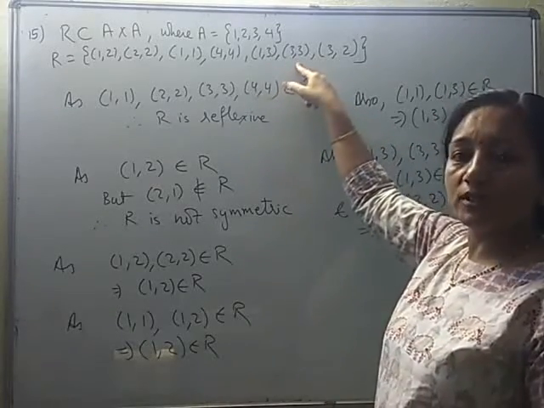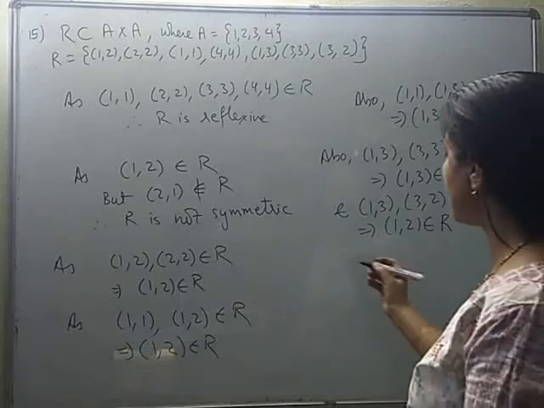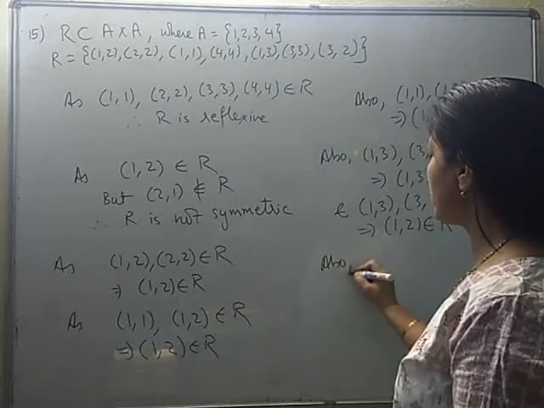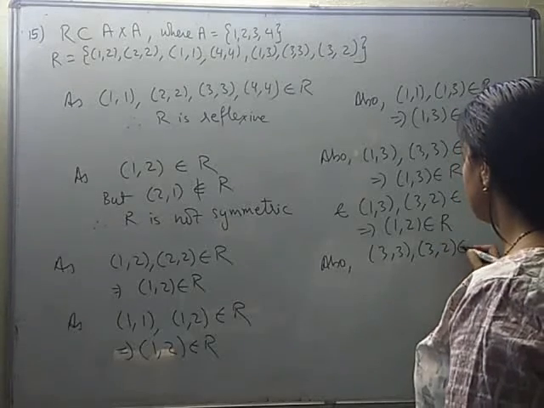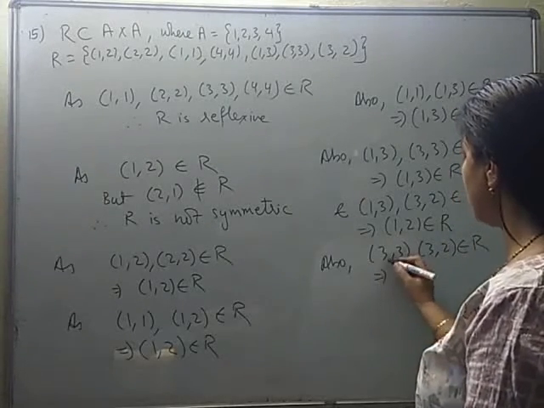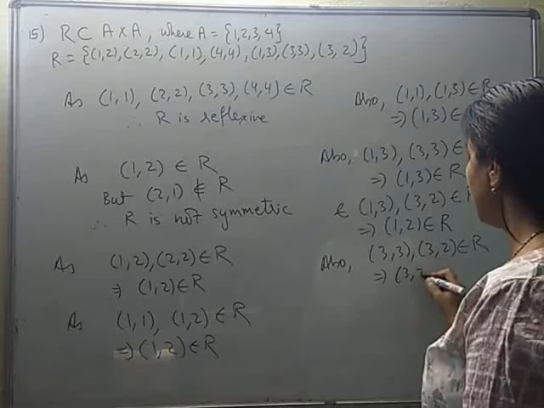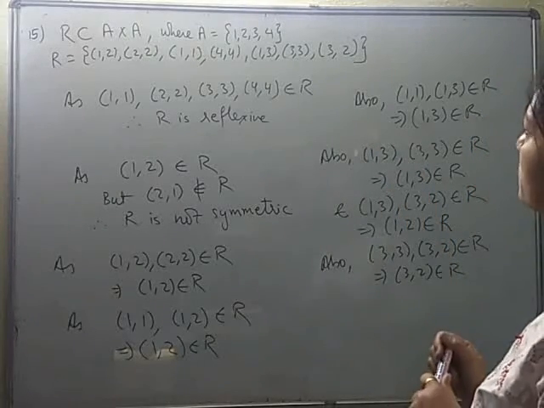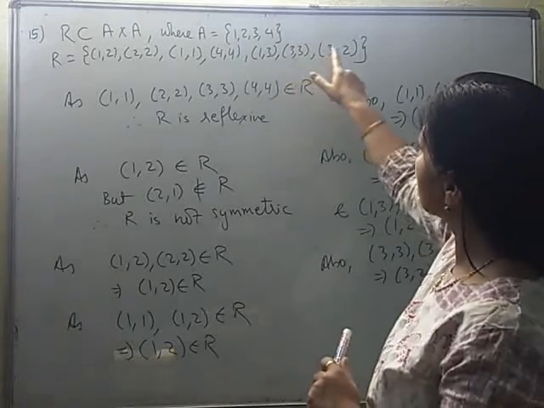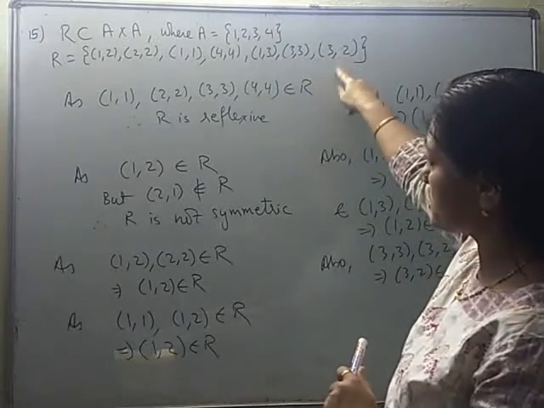With 3, 3 you will see what all pairs you can take. We can take 3, 2 with 3, 3. The resulting pair will be 3, 2 only, and it belongs to R. Anything else we can take with 3, 3? No. Let us see if 3, 2 can be taken with something. Yes.